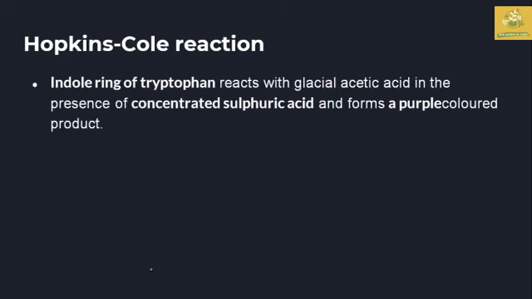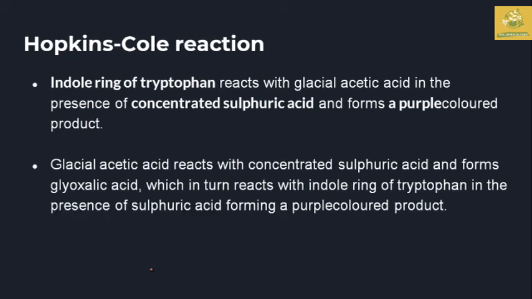The other chemical reaction we are going to see is the Hopkins-Cole reaction. The indole ring of tryptophan reacts with glacial acetic acid in the presence of concentrated sulfuric acid and forms a purple colored product. The glacial acetic acid reacts with concentrated H2SO4 and forms glyoxylic acid, which in turn reacts with the indole ring of tryptophan, and the presence of sulfuric acid in that mixture gives the purple color product.